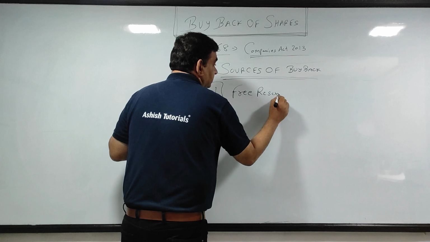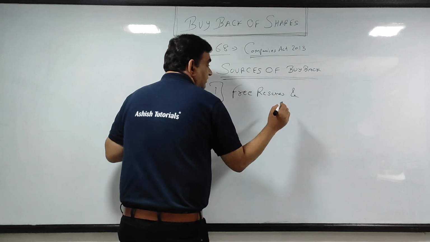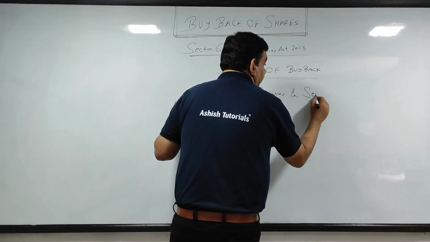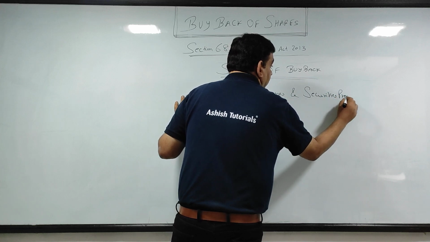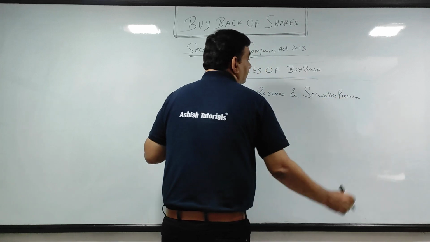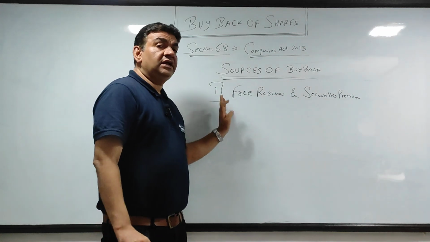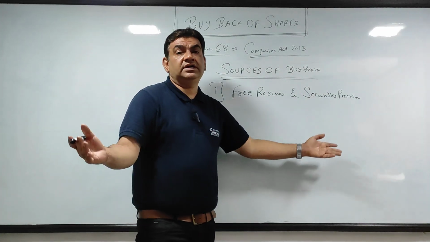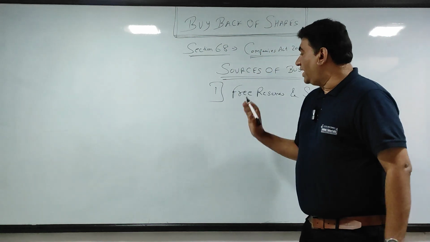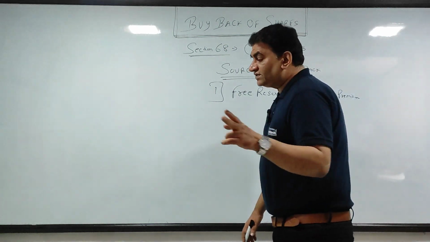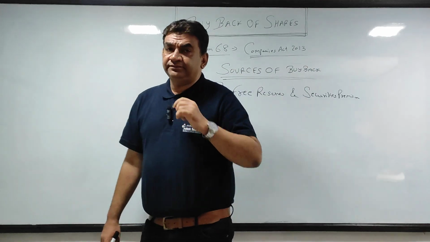The first source is free reserves and securities premium. Now, why I told you can call three also: consider free reserves separately, securities premium separately. It becomes two.